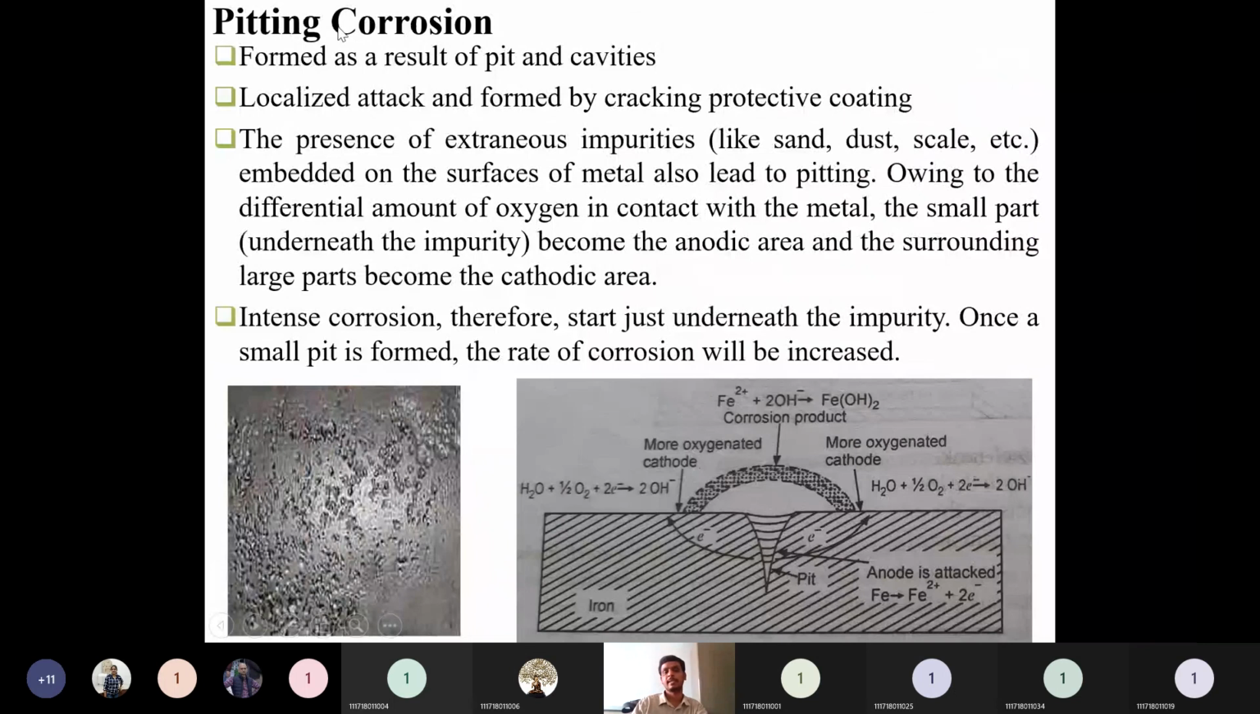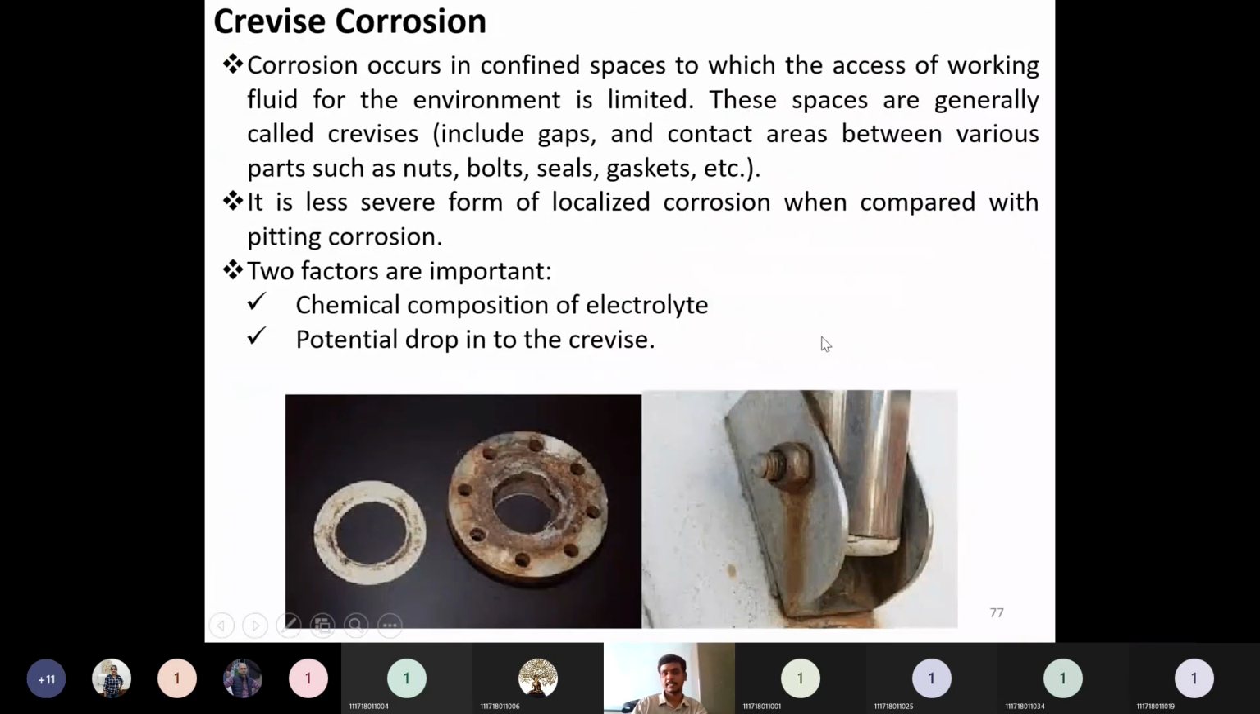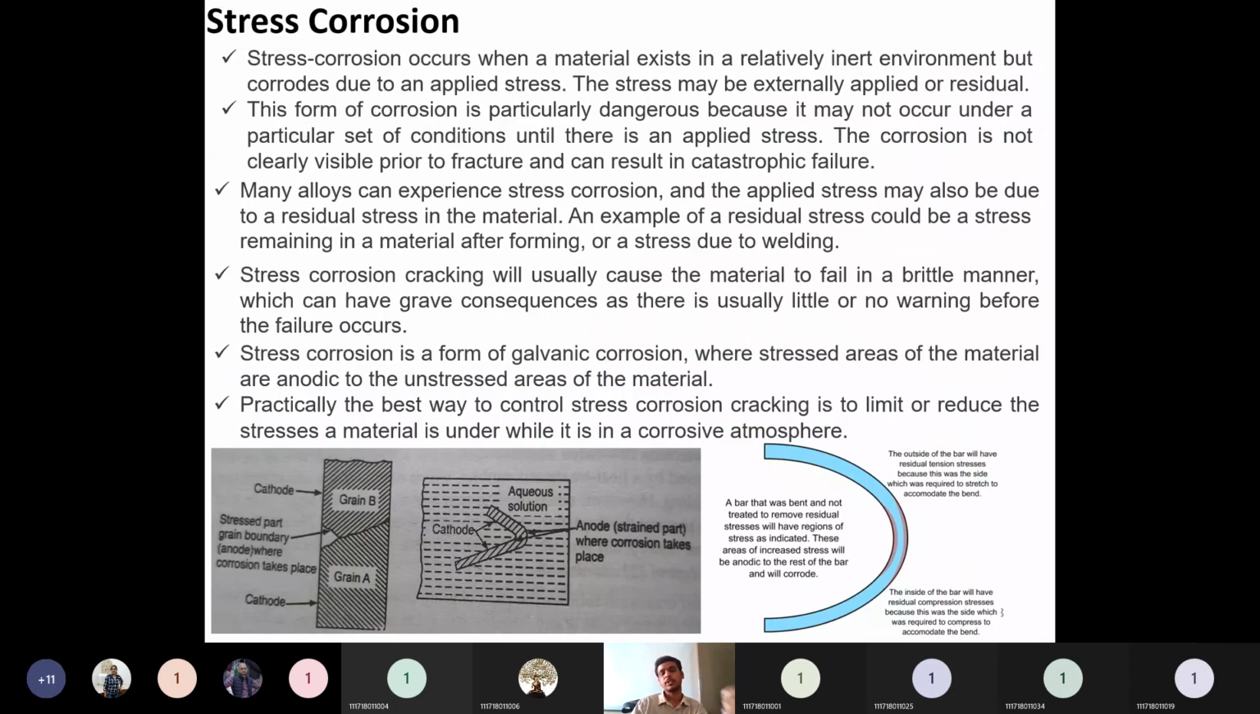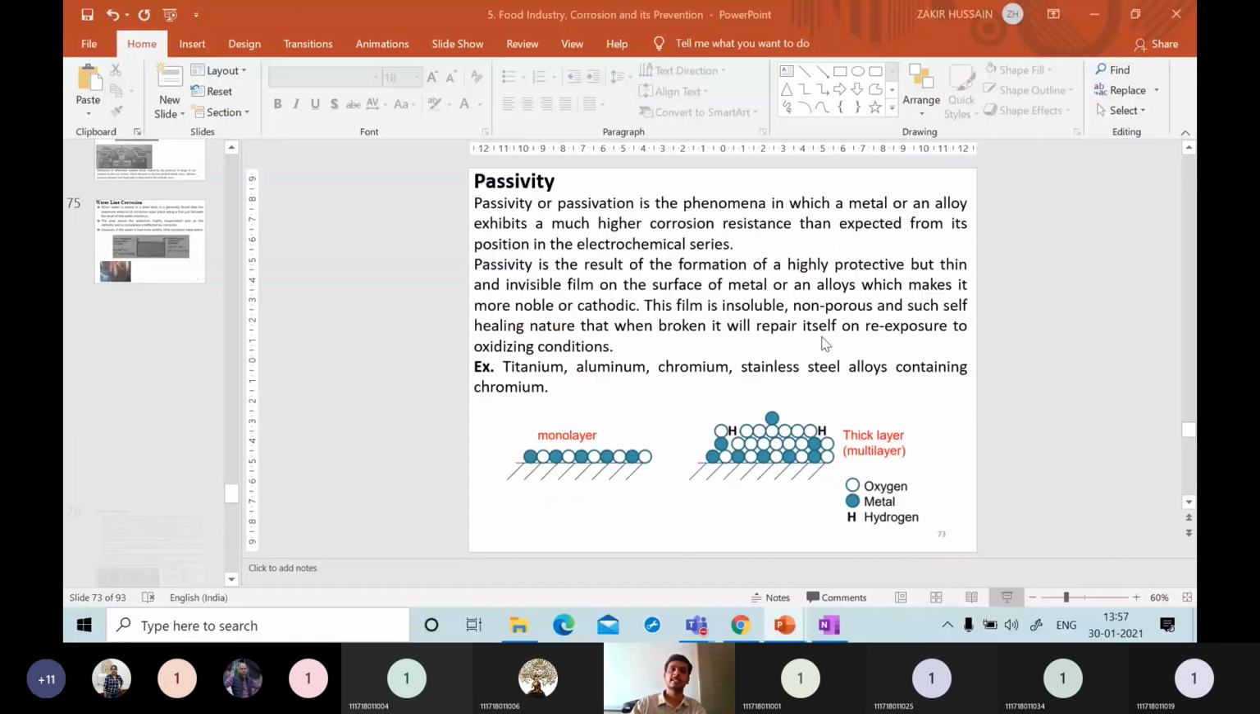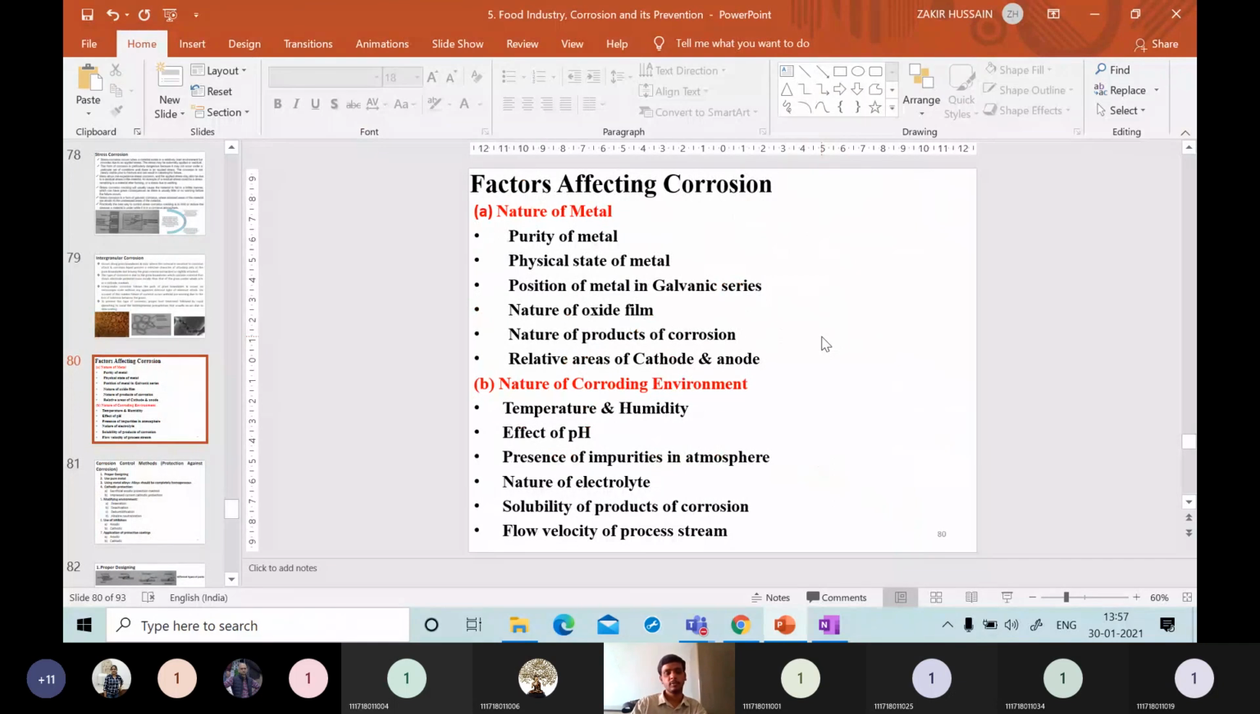Pitting corrosion is also similarly the same oxidation and reduction. Crevice corrosion is also due to oxidation and reduction. How it occurs depends on the situation and location of that particular metal. Stress corrosion is also due to that only. Intergranular corrosion: everywhere, oxidation and reduction is common. If you understand that mechanism, it is very easy to understand.